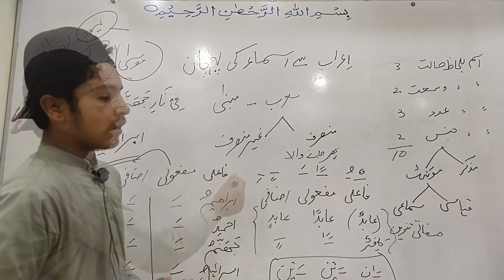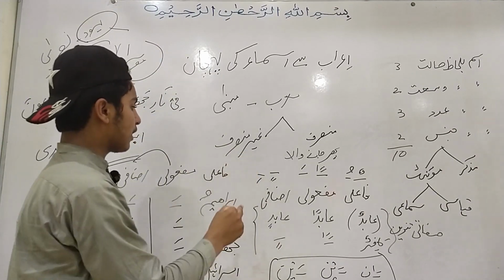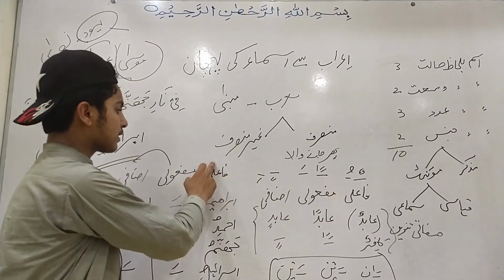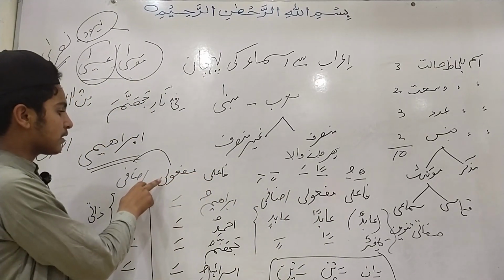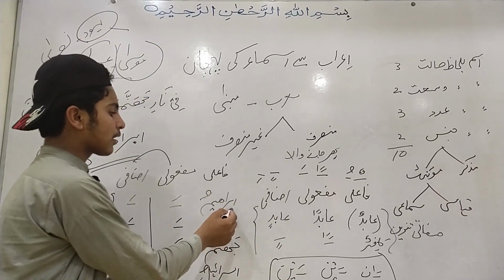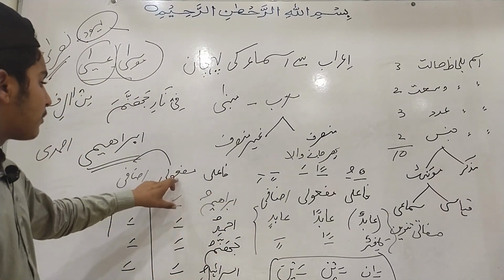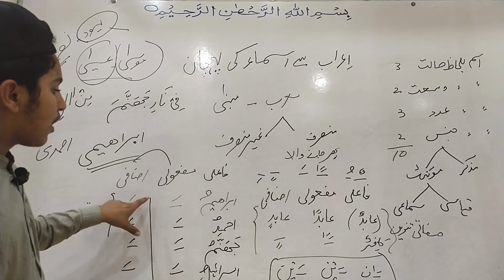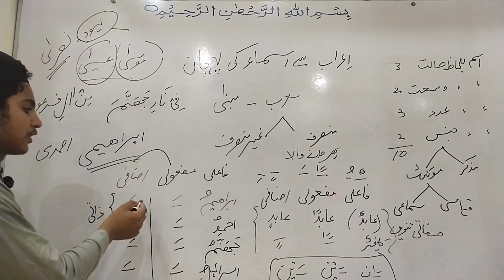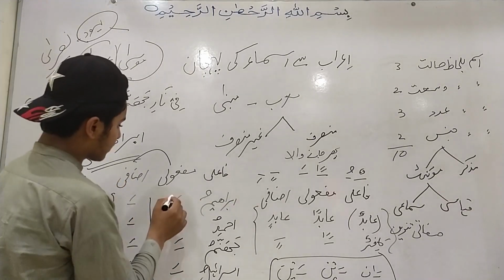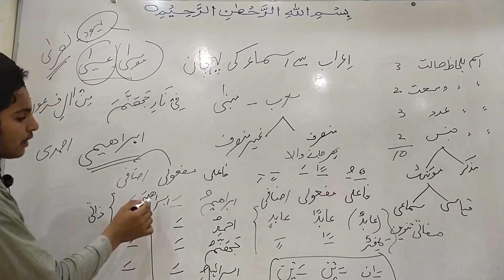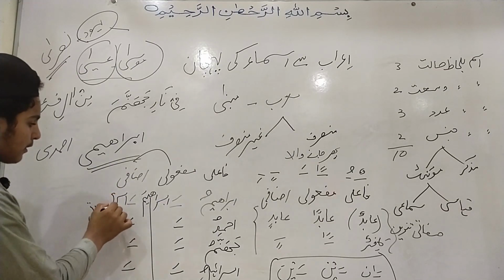The second is ghair munsarif, such a noun which can interchange in two cases. First one is fa'ili and the second one is maf'uli and izafi combined. In subjective case, Ibrahimu, it will be made in maf'uli and izafi halat Ibrahima. In both cases, maf'uli and izafi, objective and genitive, it will be the same. For example, it will be Ibrahima in objective case, and in genitive case, it will be Ibrahima.